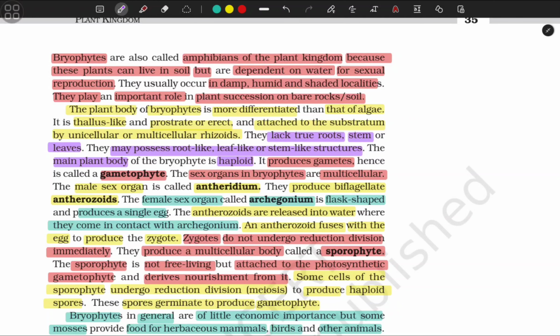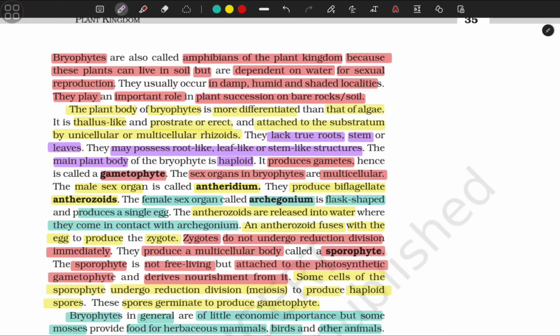The sex organs in bryophytes are multicellular. The male sex organ is called antheridium. They produce biflagellate antherozoids. The female sex organ, called archegonium, is flask-shaped and produces a single egg. The antherozoids are released into water where they come in contact with archegonia. An antherozoid fuses with the egg to produce the zygote.